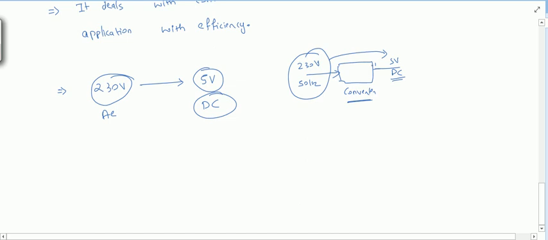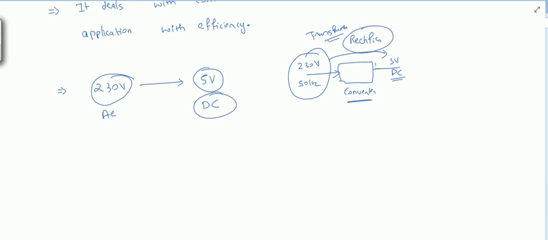There will be a rectifier, and before that there is a transformer also to step down the voltage, right? So in this example, power is being controlled from one form, AC, to DC.